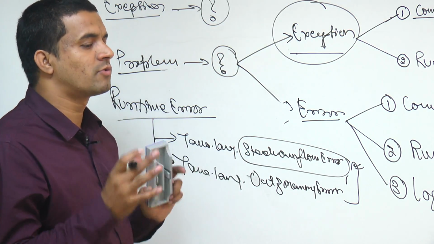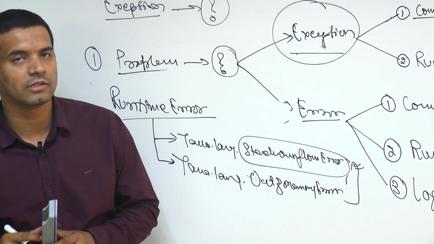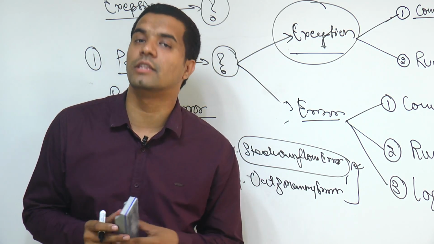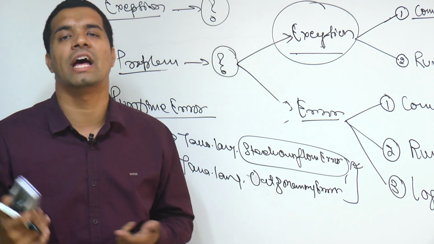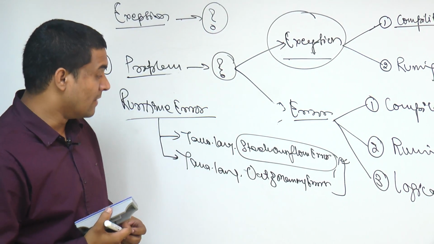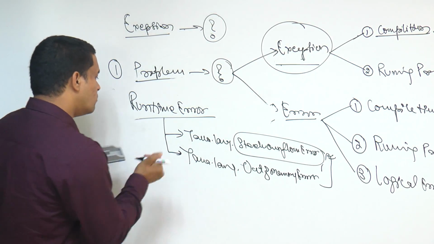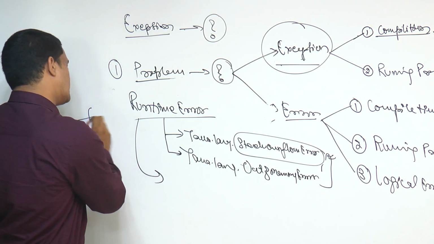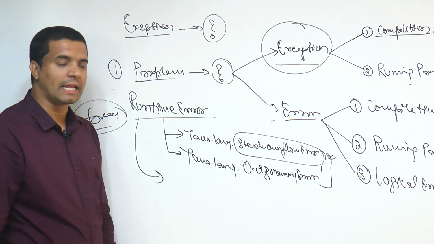What are these two problems? We just need to understand the type of problem and the nature of the problem. If your memory allocation is not there, you can't do anything, you cannot run this program, so there also JVM is incapable. Similarly, if your heap memory is not there, you can't do anything. And one more very important point: I'm just telling you examples of what the problems or types could be.